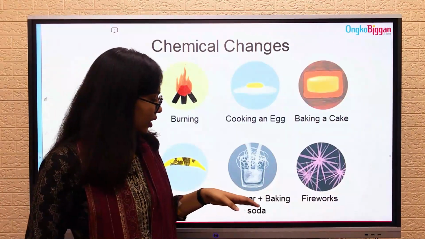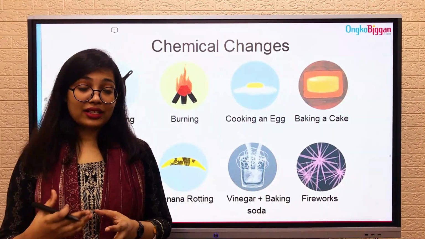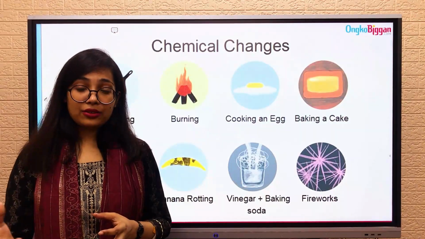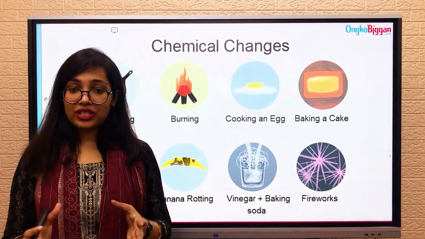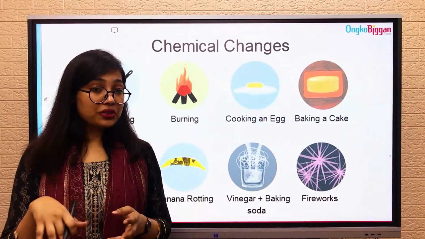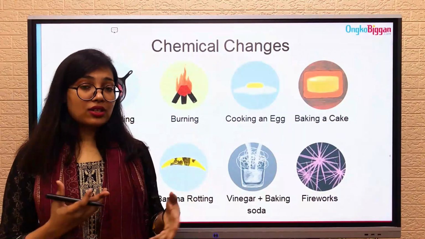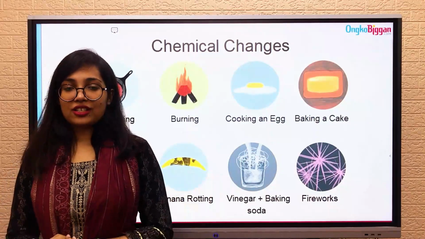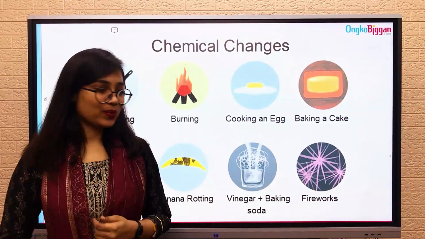That's why bubbles are created, and the container you use will become warm, because this chemical reaction produces heat. This type of reaction is also called a neutralization reaction, which we will be discussing soon.